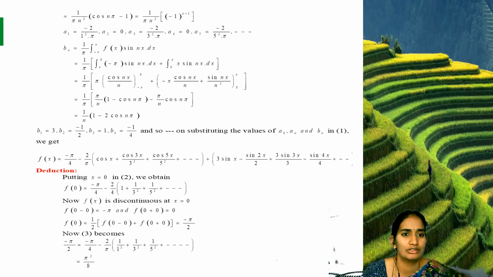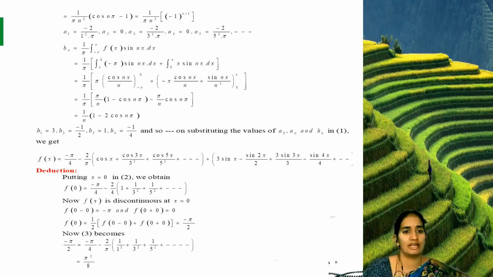So you are missing 2 by n pi here. 2 by n square pi, minus 1 whole power n minus 1 is your value. So your a2 equals 0. a3 equal to minus 2 by 3 square pi. Substituting n is 4, we get 0, and n is 5, we are getting minus 2 by 5 square pi, and so on we are finding up to the infinite values.